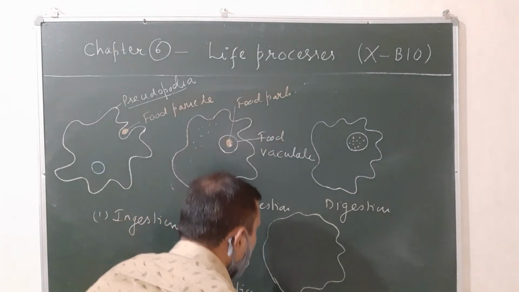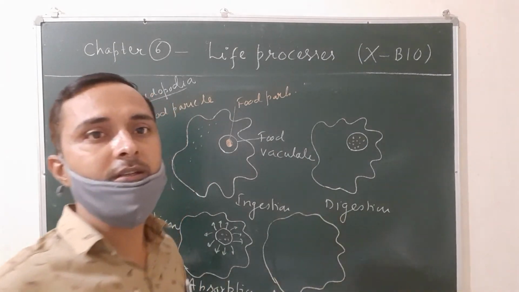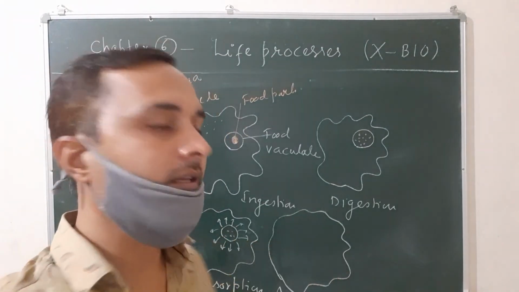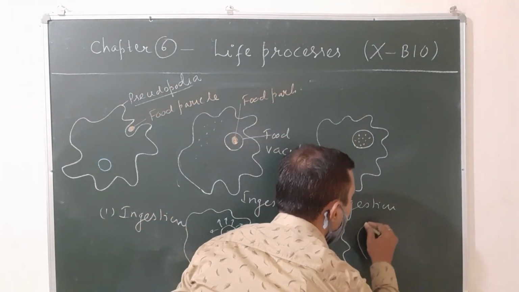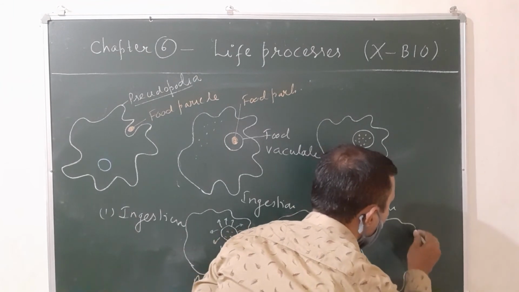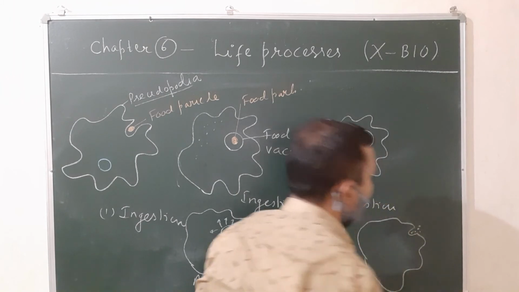This step is called assimilation. And finally, the undigested food is removed through the cell of the amoeba, through the cell membrane. This is called egestion.